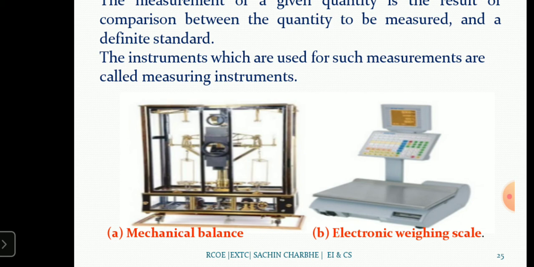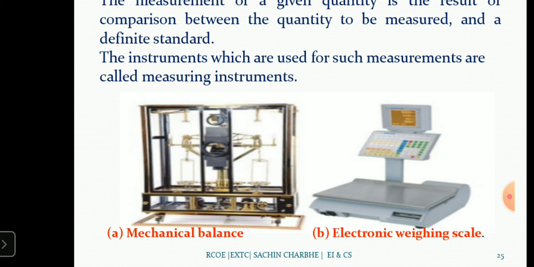In the electronic weighing scale, a Wheatstone bridge or strain gauge is used with the load cell. The calibration program is done and stored in the microcontroller or some processor ICs, and it will show the display.